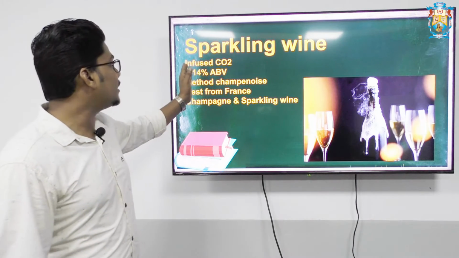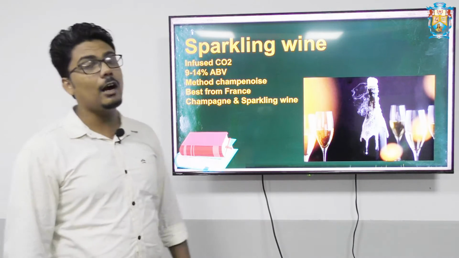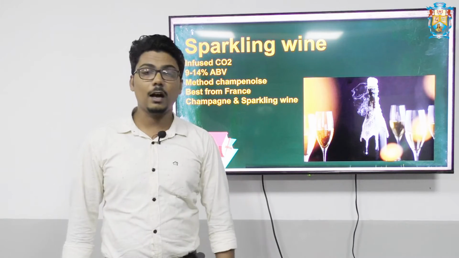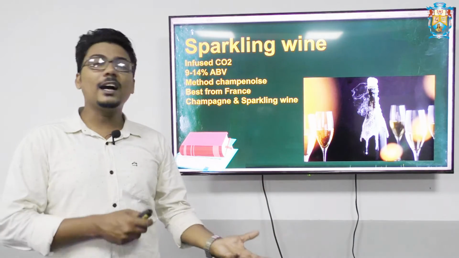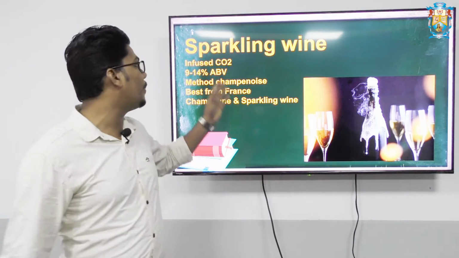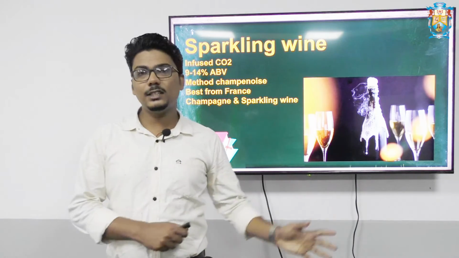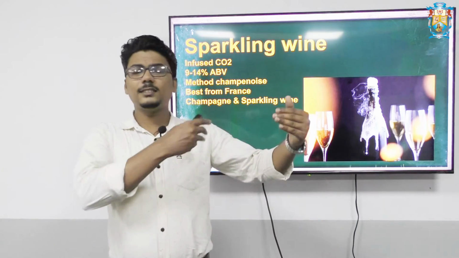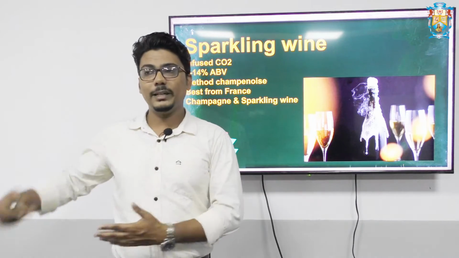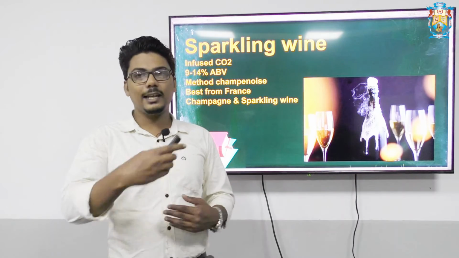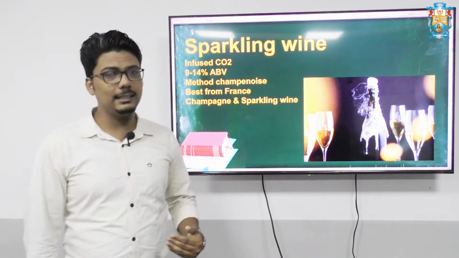And as it says, it is infused by carbon dioxide, CO2. So sparkling wine bottles are infused by carbon dioxide, or it is known by a method called method champenoise. So this is a basic method. There are certain other methods, like Cuvée close, or method transvasage, gasifier, a lot of methods are there.